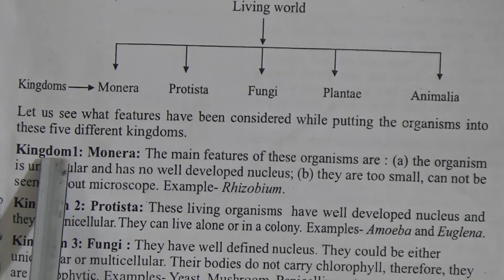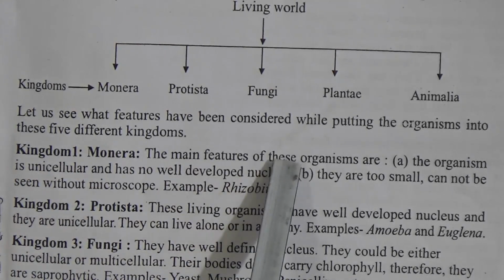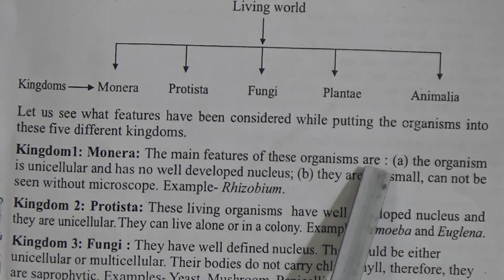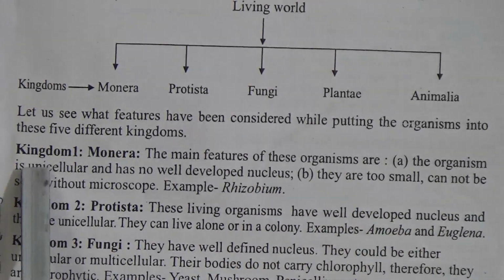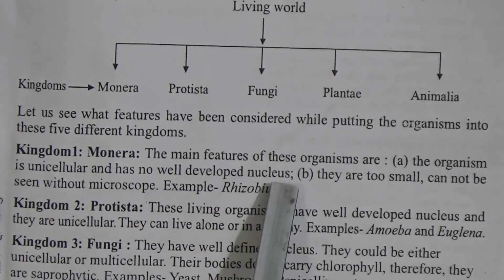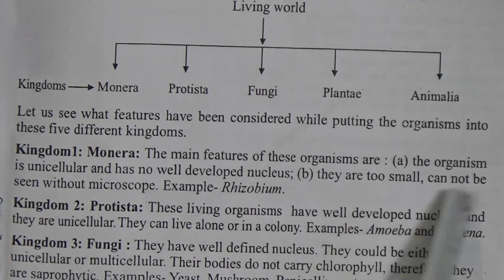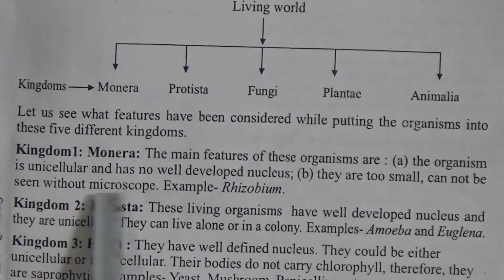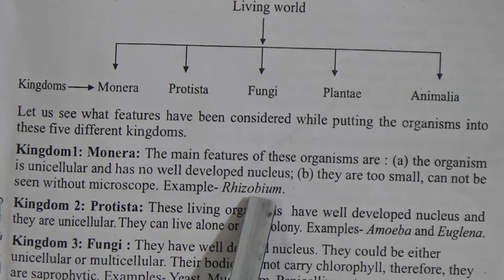Kingdom number 1, Monera. The main features, meaning characteristics, of these organisms are that the organism is unicellular and has no well-developed nucleus. They are too small and cannot be seen without a microscope. An example is rhizobium.